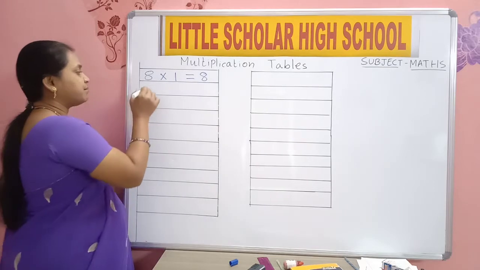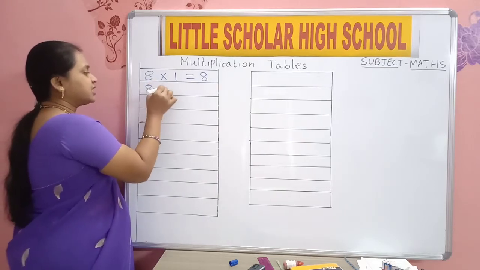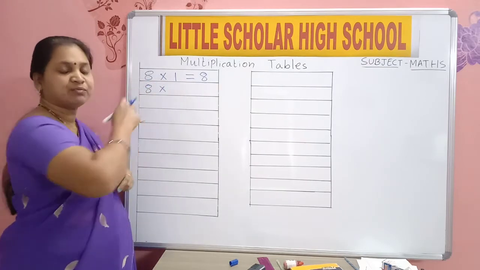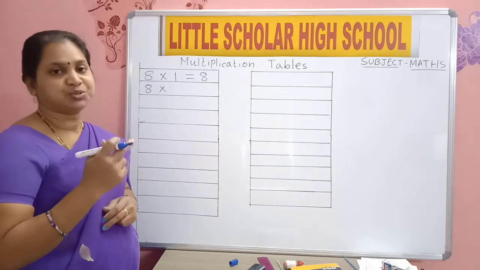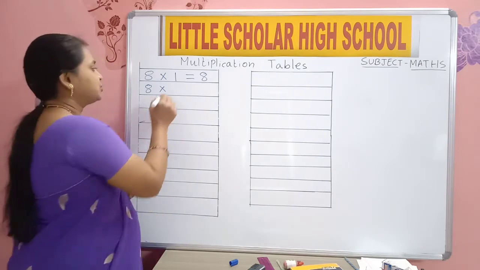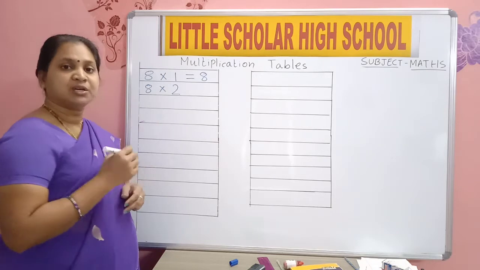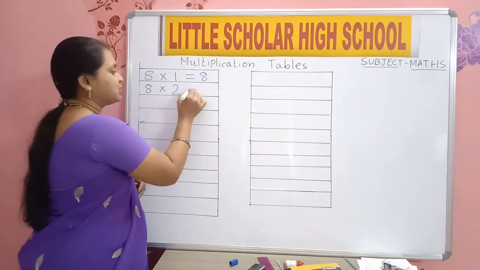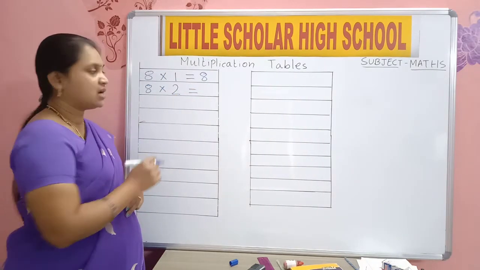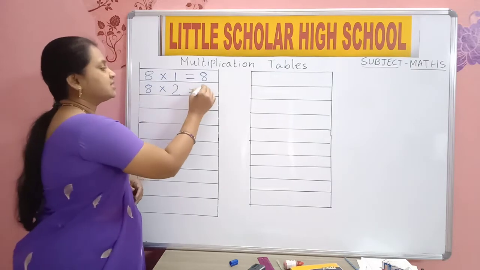Now write again number 8. 8 into. After 1 which number comes? After 1, 2. Is equal to. 8 twos are 16.